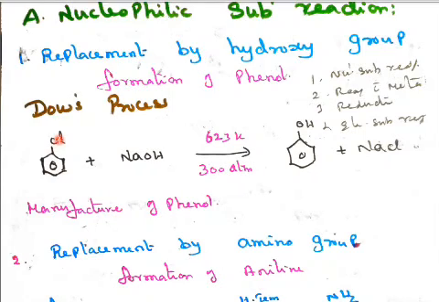C6H5Cl is called Dow's process. So chlorobenzene means you remember Dow's process. Aniline means you remember Sandmeyer reaction. Let us see this Dow's process.